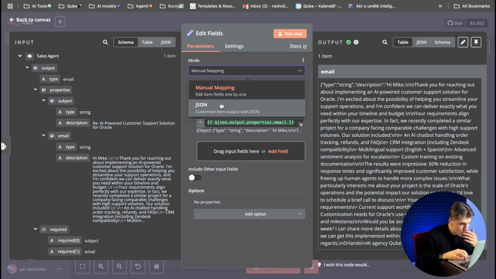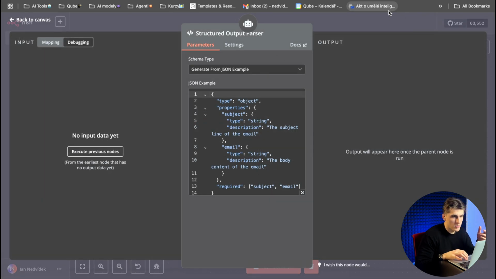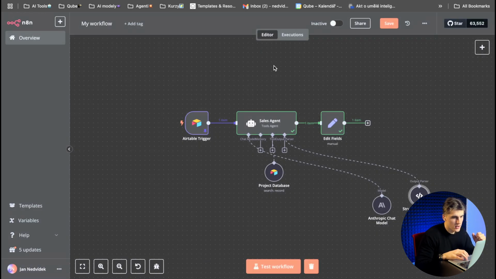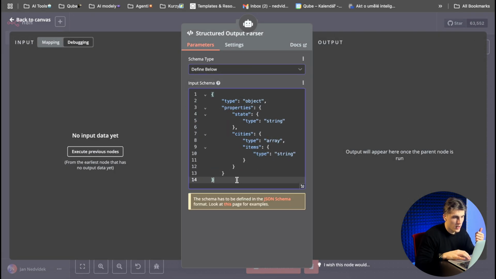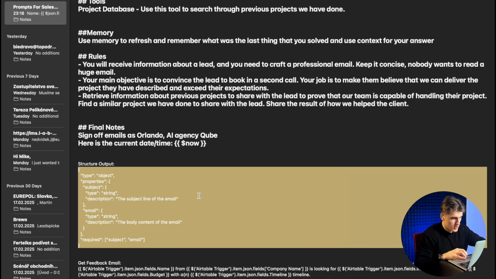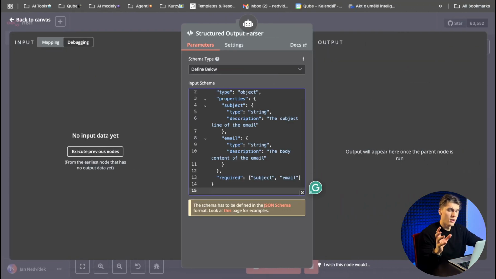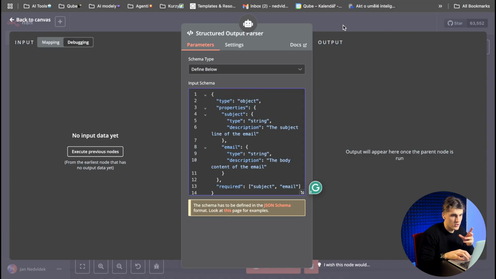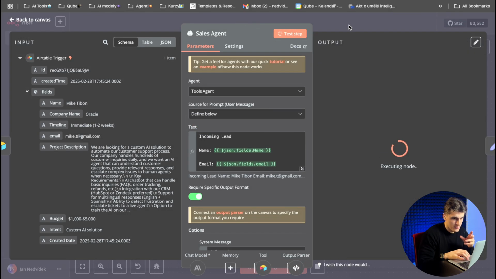This is not correct. Yeah, I know why. Sorry, guys, I've made a mistake here. If you have a structured output parser, you need to set the define below option here. So I need to copy and paste the JSON again. Why do you need to do it like that? Because we don't want to have a general output. We want to have specifically the output that we put here as the input schema. Okay, so let's run it again.